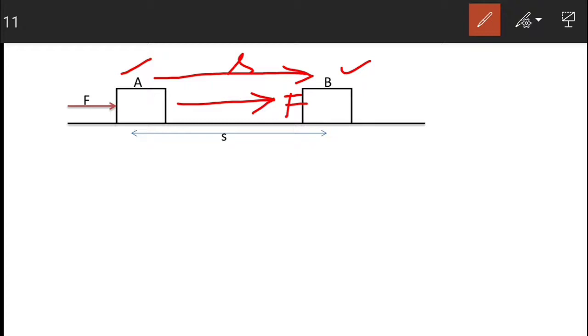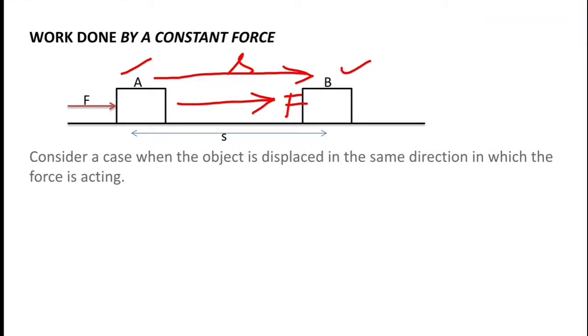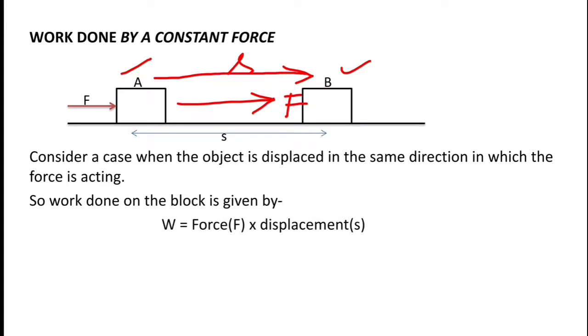So in this situation we can define the work done as magnitude of force into displacement. Here the magnitude of force is capital F and the displacement occurred is small s. So we can write W, that is work done, equal to capital F into small s, that is force into displacement.